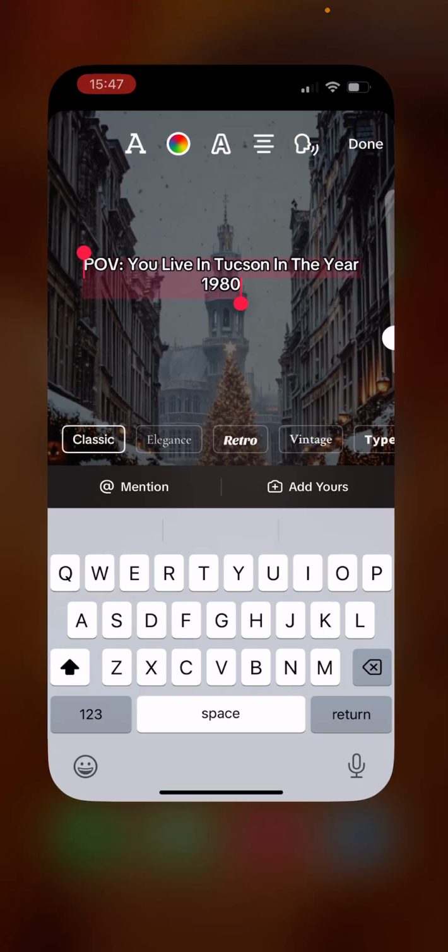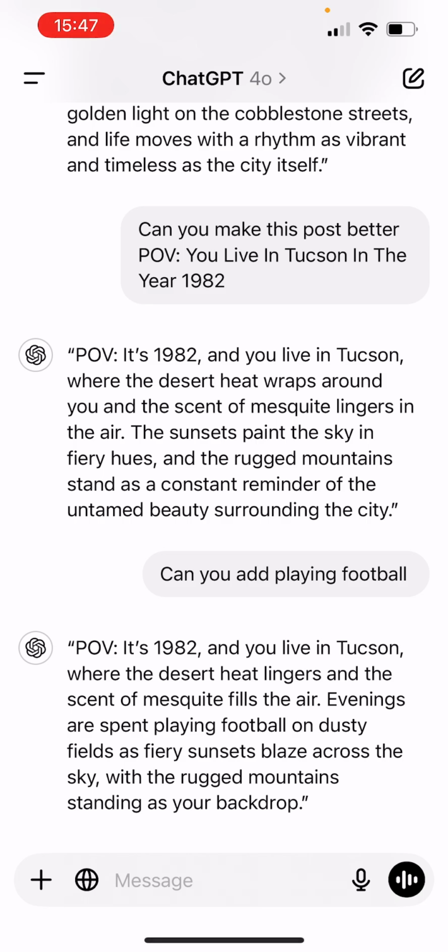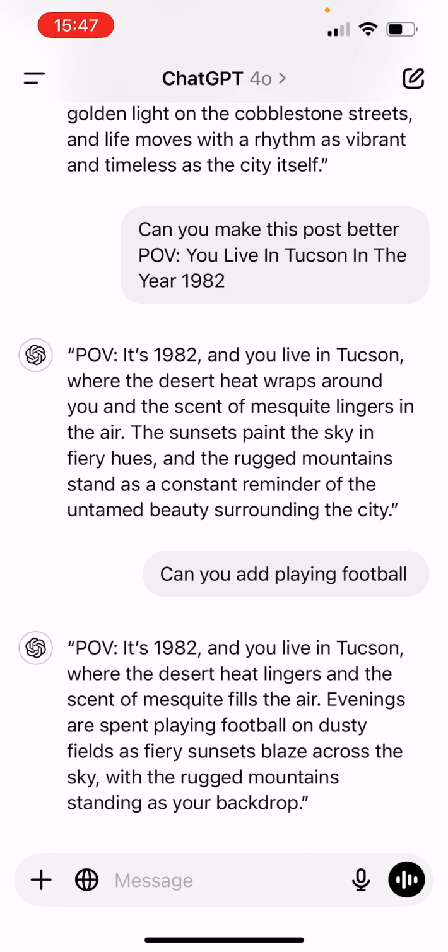the whole of this text, go straight to ChatGPT, type it in here. Can you make this better? You live in Tuscan in the year 1982. And it comes up with the story for me. Then I add bits to it if I need it to be added, like playing football. Can you add playing football? So then it adds that.